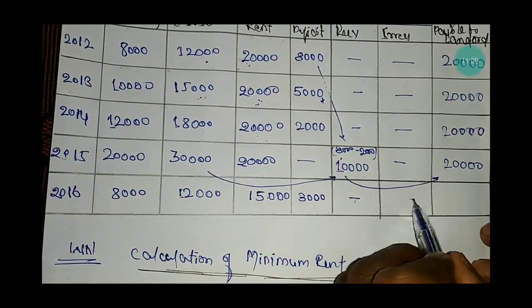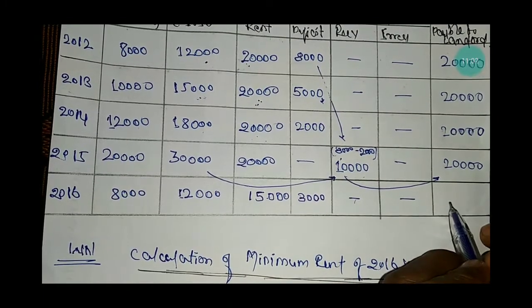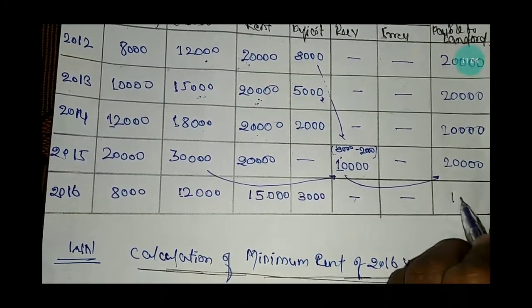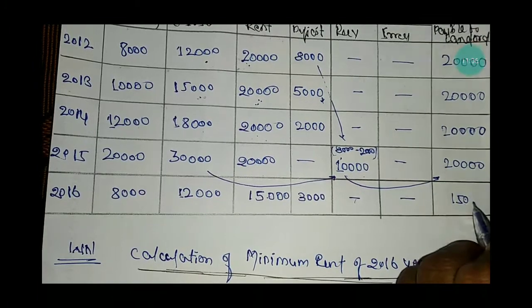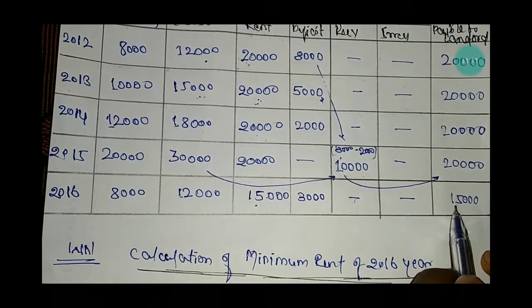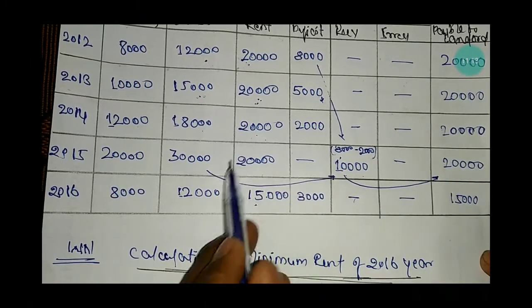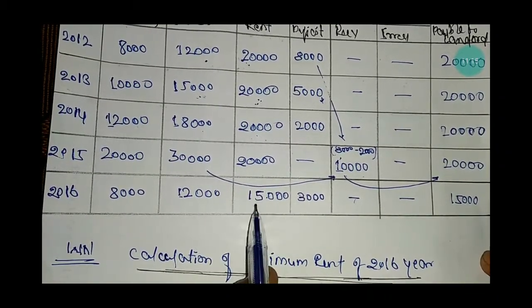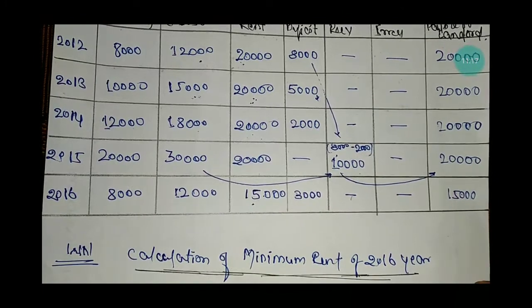There is no recovery, there is no irrecovery. The amount payable to landlord is rupees 15,000, because the royalty is less than the minimum rent. So the 15,000 will be payable. Okay.